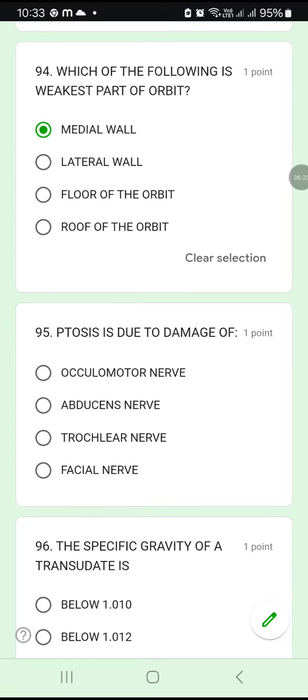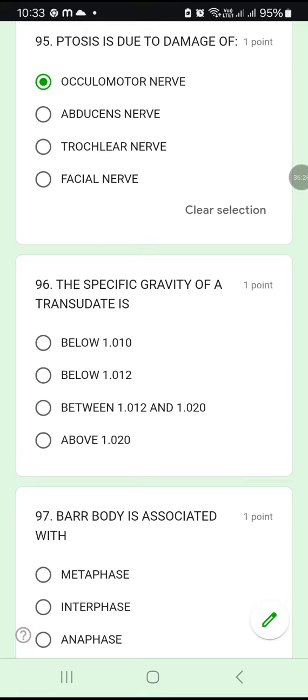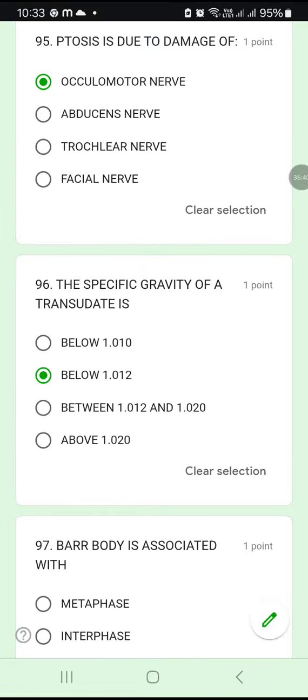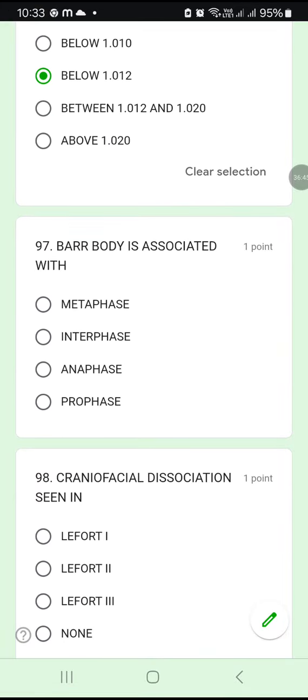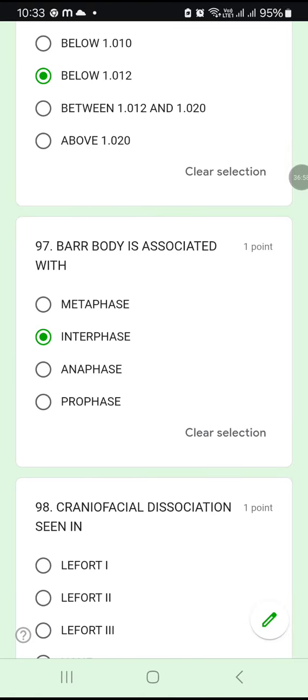95A. Okay. 96. The specific gravity of transudate is below 1.010, below 1.012, between 1.012 and 1.020, above 1.020. This you have to learn by heart. The specific gravity of transudate is below 1.012. Okay. 97. The Barr bodies associated with metaphase or interphase or anaphase or prophase. The Barr bodies associated with interphase, isn't it? Interphase. Barr bodies associated with interphase.